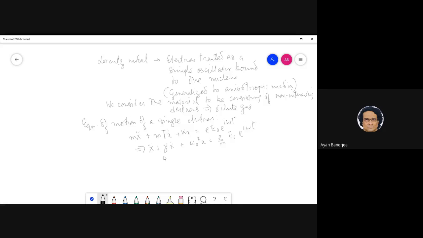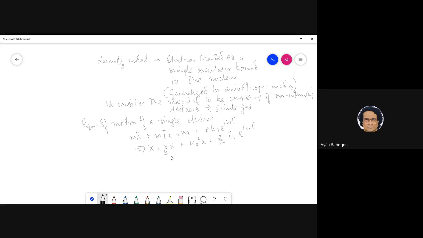Now you may ask, what is the origin of this gamma? This is very important, right? So this is like a damping. For example, for just the ordinary pendulum, this is very easy to understand. This is just the collisions with the medium, you can say. So here, what do you think gamma can be? What does it originate from?